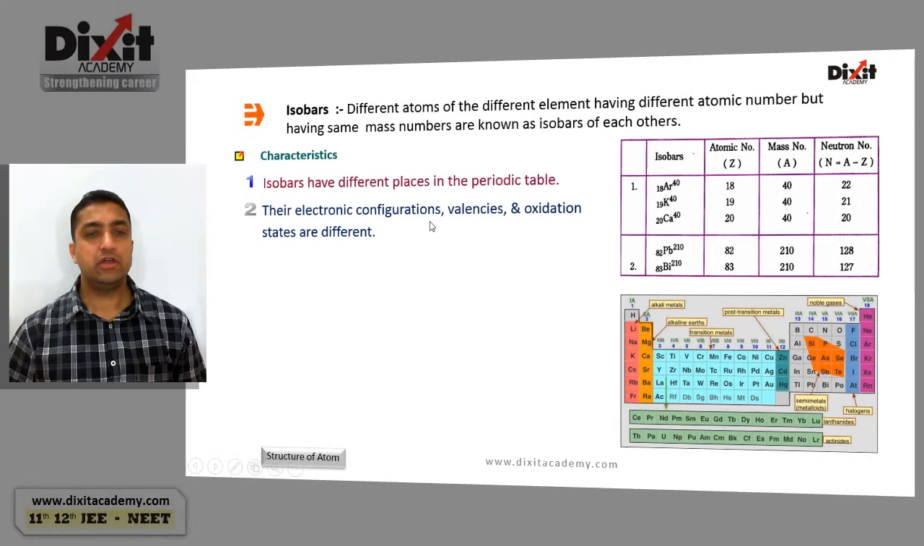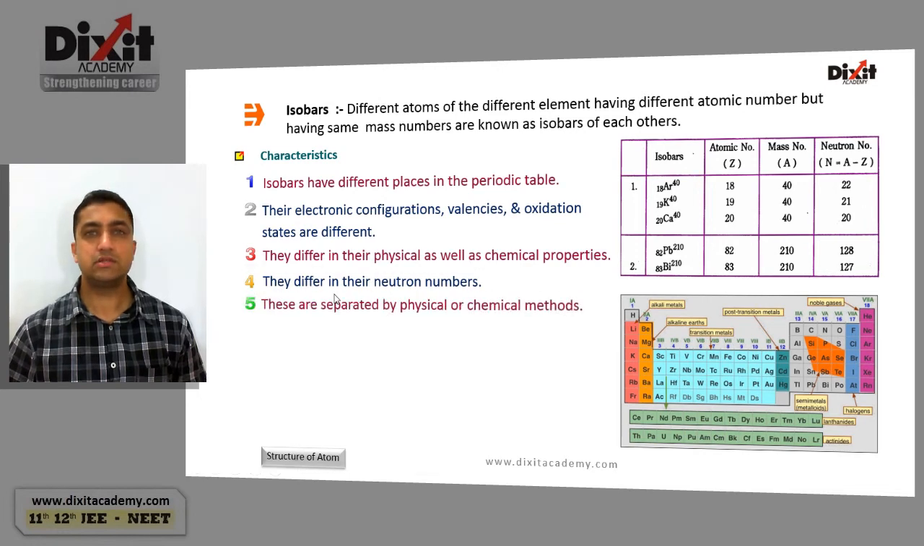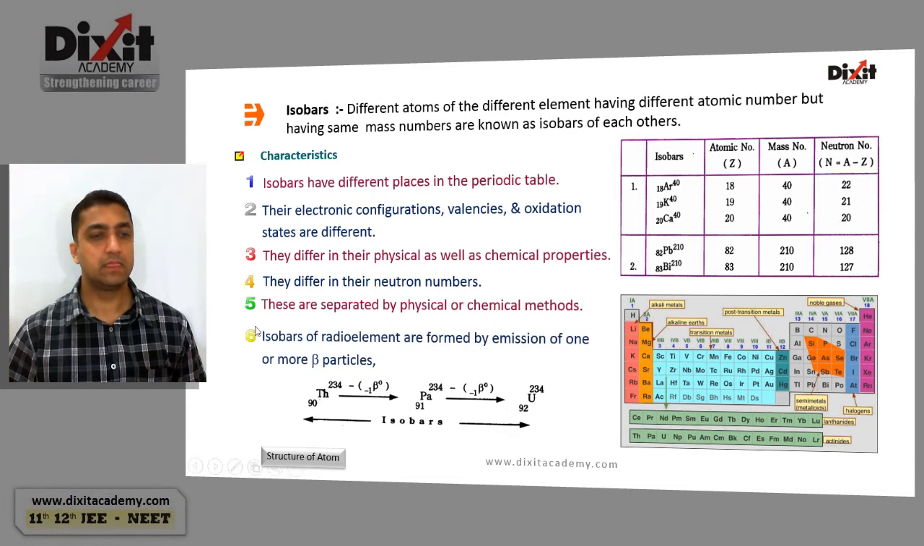Their electronic configurations, valencies, and oxidation states are different. Isobars differ in their physical as well as chemical properties. Isobars differ in their neutron numbers. Isobars are separated by physical or chemical methods. Isobars of a radioactive element are formed by emission of 1 or more beta particles.